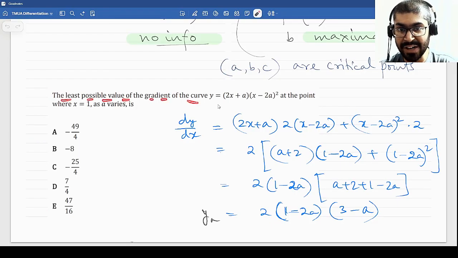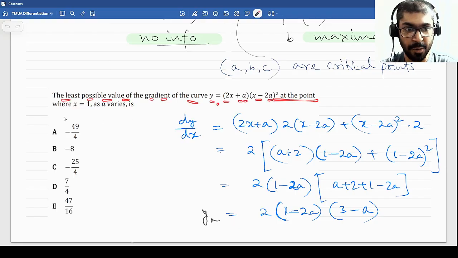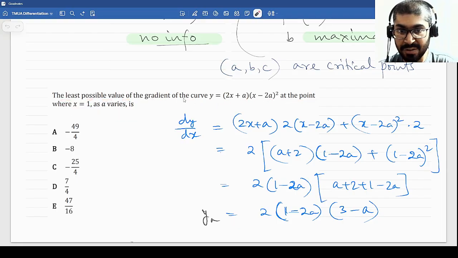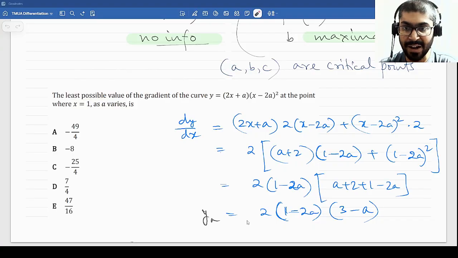The least possible value of the gradient of the curve y equals 2x plus a times (x minus 2a) whole squared, at the point where x is equal to 1, as a varies. So least possible value of the gradient. See, gradient already means the slope, right? And the slope is obtained via derivatives. So the least possible value of the gradient means not only will you have to find the gradient, but also you'll have to do one more derivative. So clearly from the language you can see two derivatives have to be calculated. Clearly for me, and it will also be clear for you when you practice quite a lot.